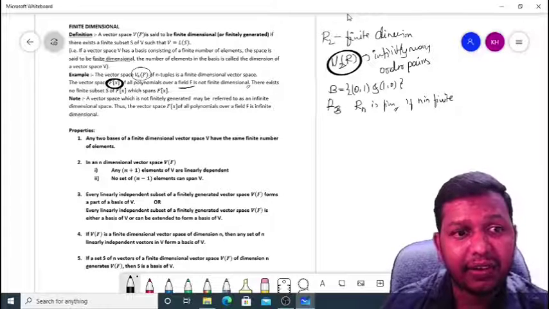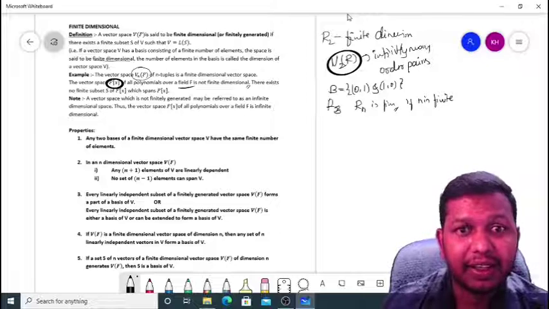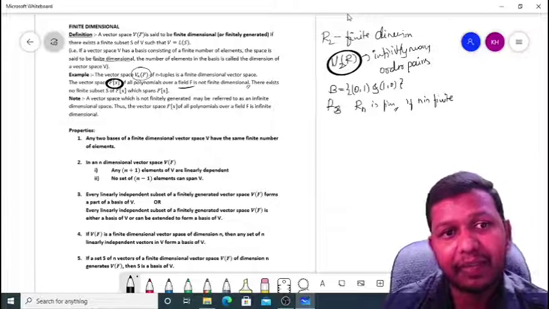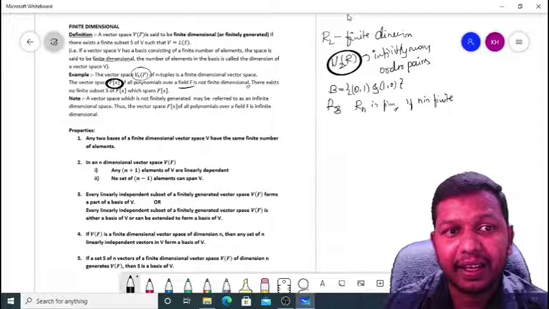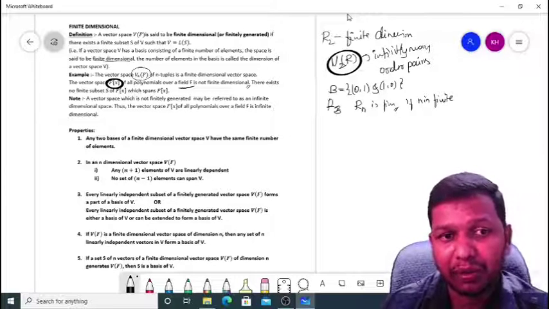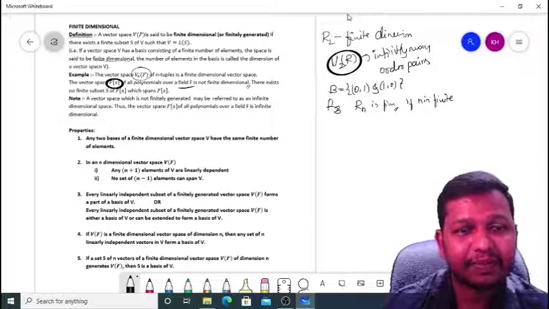It is an infinite dimensional vector space because there is no finite subset of F of x which spans the set of all polynomials. Therefore, it is infinite dimensional.